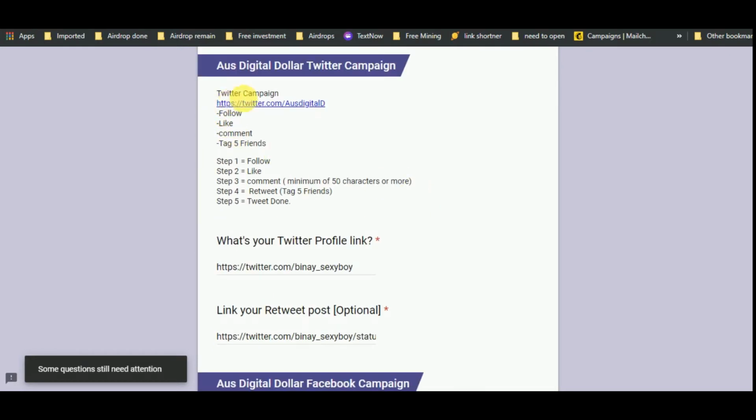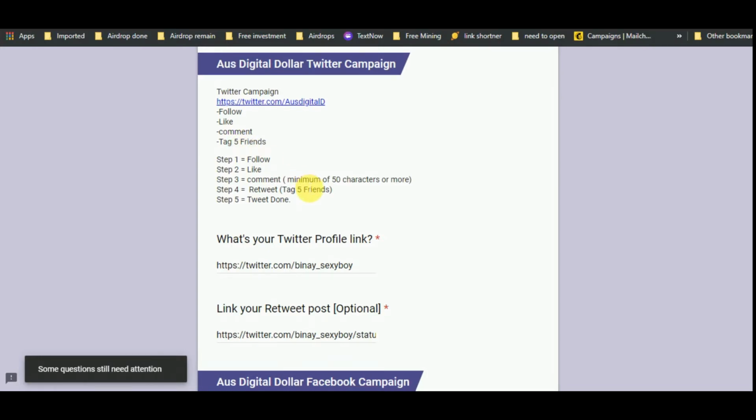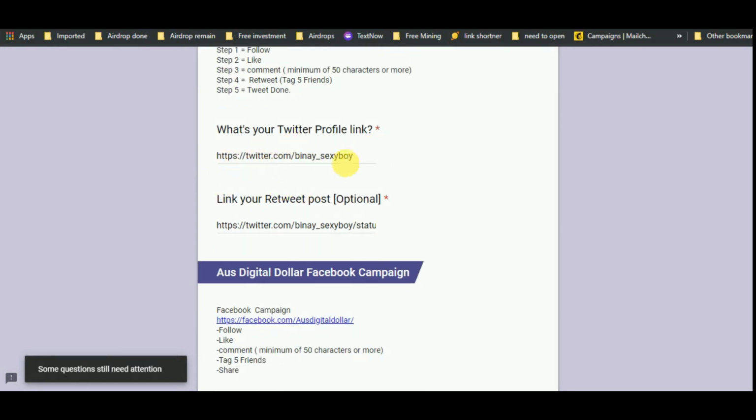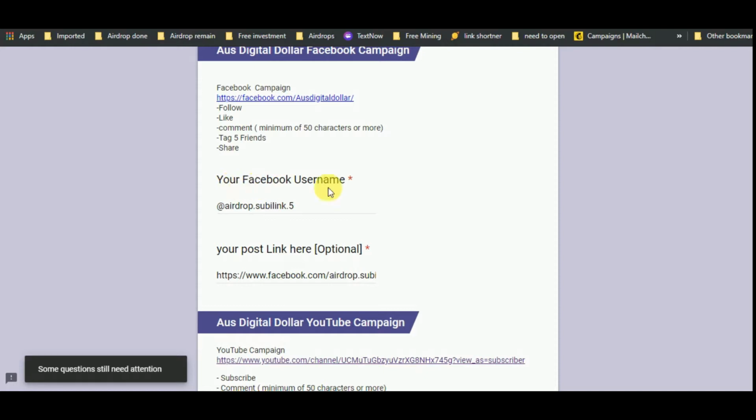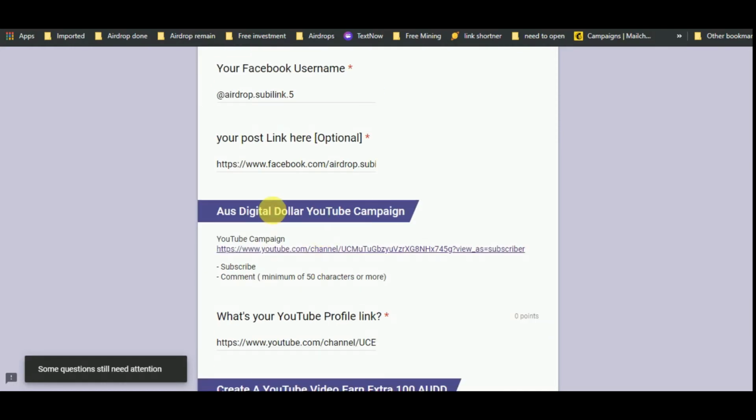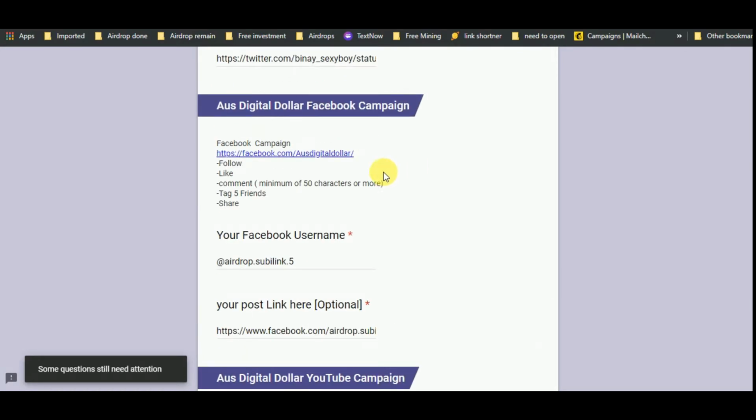After that, in the Twitter campaign, you have to go to this link and follow them, like, comment and tag 5 friends. Write your Twitter profile link here. Write your link to the retweet post. After that, in the Facebook campaign, write your Facebook username. Write the Facebook post link here. You have to follow, like, comment, minimum 50 characters or more, tag 5 friends and share.